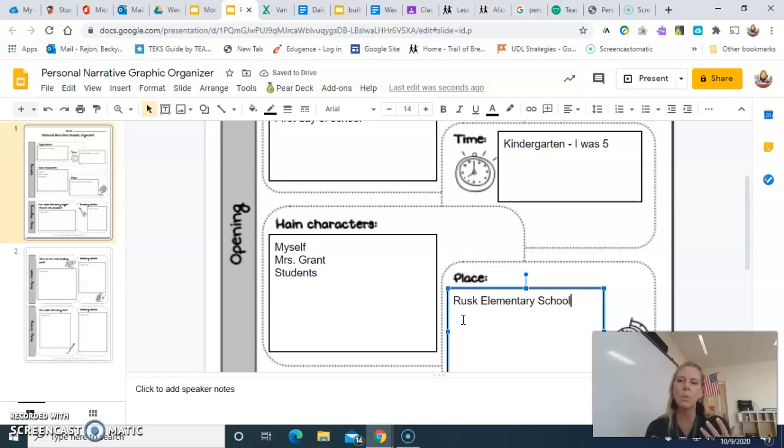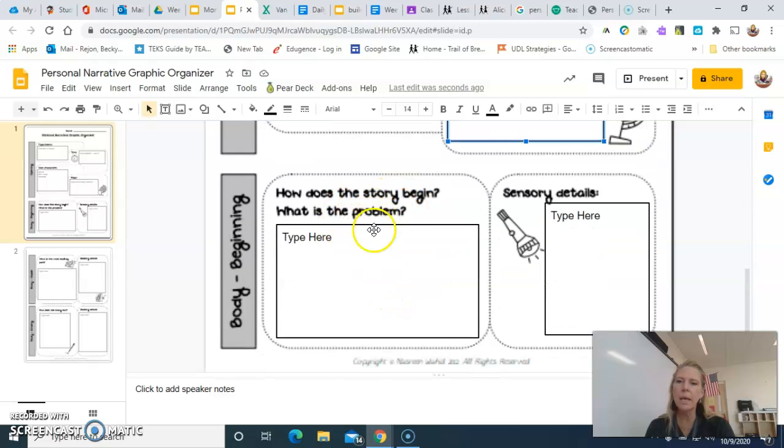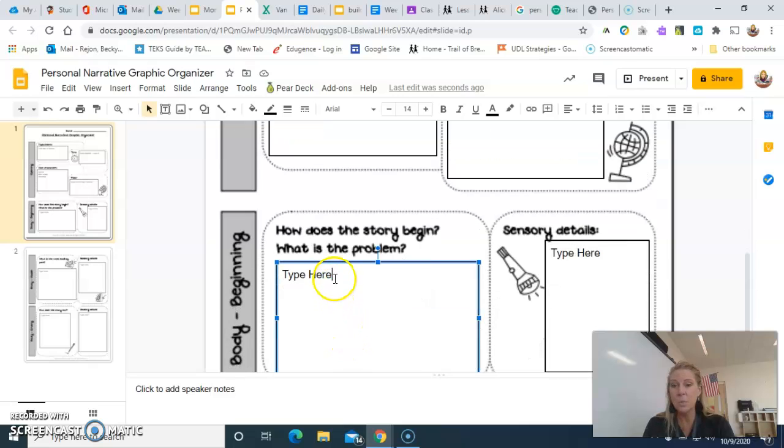All right, so I've got that opening ready. I know the characters, when it took place, where it took place, and my topic. How does the story begin, or what is the problem? Well, it's my first day of school. So the problem was I was very nervous. This was completely new to me. I was nervous and excited for my first day of school.